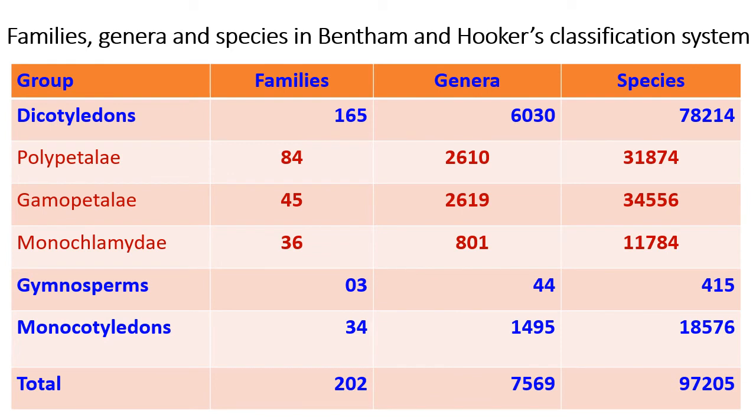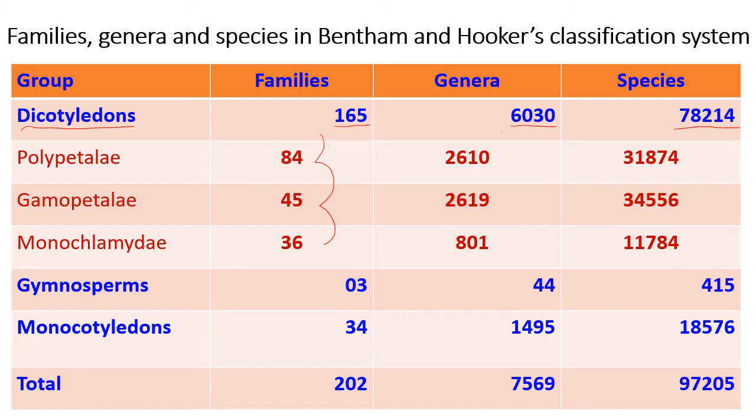On this slide we will have a look over contents of this system of classification. So the first group of the classification system was dicotyledons, which included 165 families, 6,030 genera, 78,214 species, and their distribution is here: Polypetalae, Gamopetalae, and Monochlamydeae.